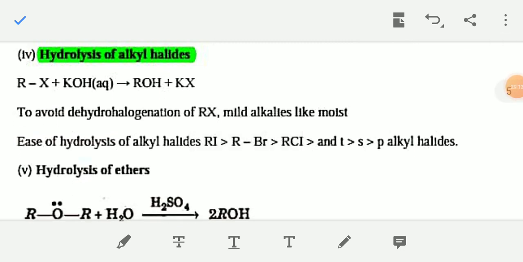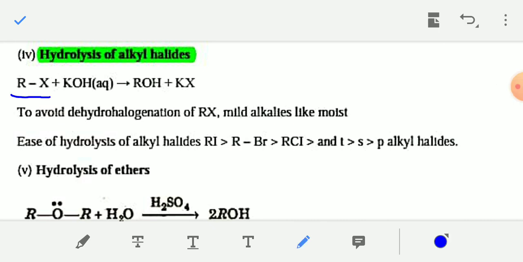Now, hydrolysis of alkyl halide. If you hydrolyze an alkyl halide, that is RX, like CH3Cl or C2H5I, an alkyl halide, with KOH or NaOH, you will get alcohol. That is, the halide X will be replaced by OH, and the alkyl halide will be converted into alcohol.